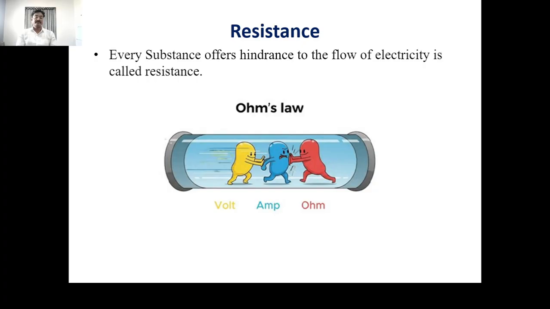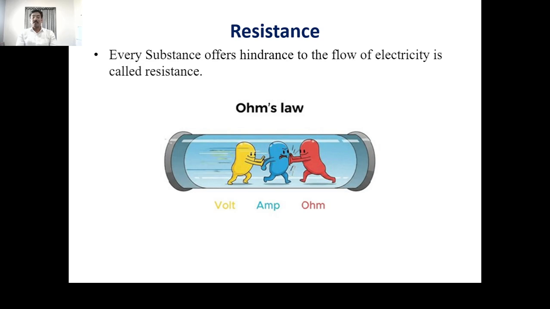And we know that the exact value of this resistance offered is to be determined from a law. That law is known as Ohm's law. What is Ohm's law?